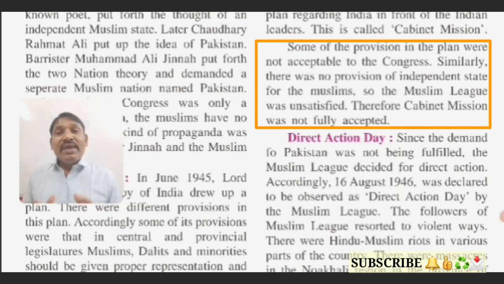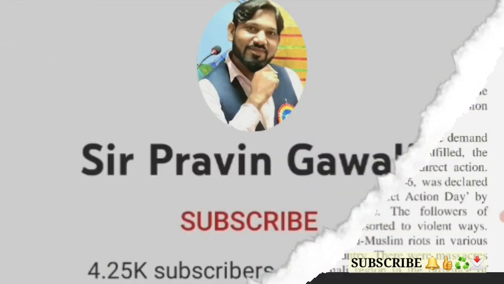Now see here, some of the provisions in the plan were not acceptable to the Congress, and some of the provisions in the plan were not acceptable to the Muslim League, and because of that both were unsatisfied. Because of that, this cabinet mission also failed. So therefore the cabinet mission was not fully accepted.